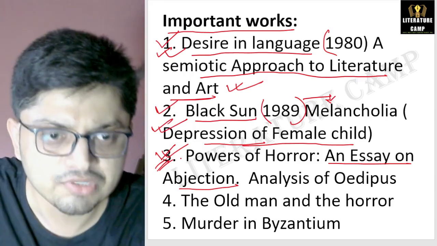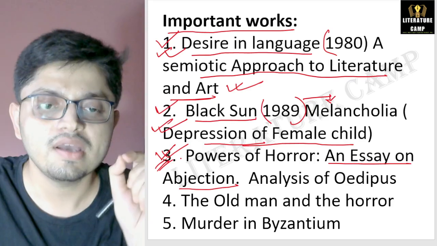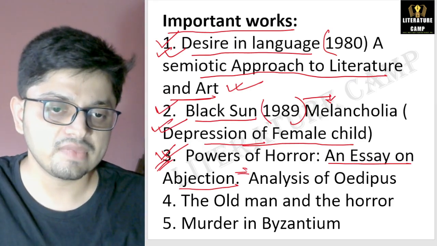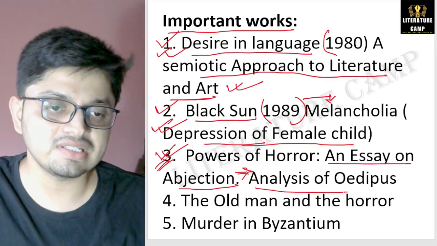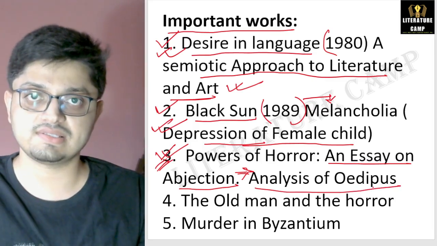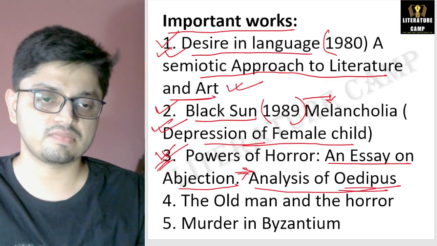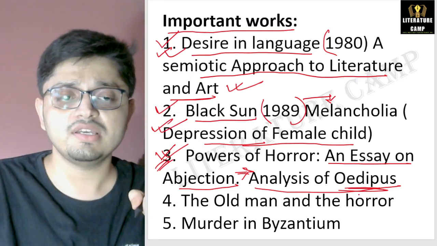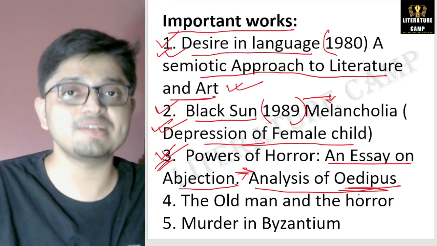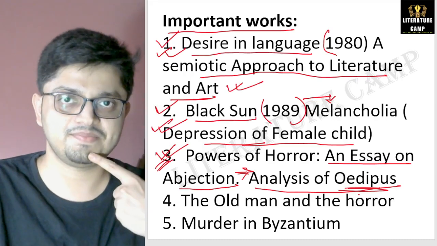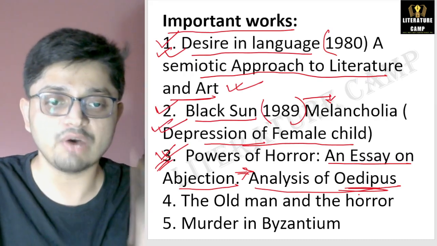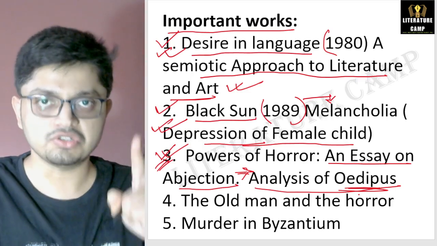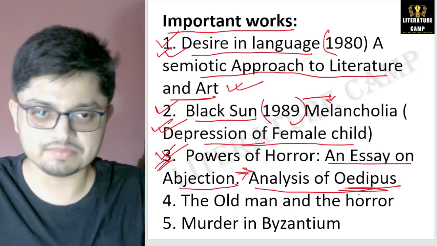What is the subtitle of this work? An Essay on Abjection. This work is basically an analysis of Oedipus. Yes, Oedipus. Please make a note of this. Definitely this question also can be asked: in which work do we get the reference of Oedipus? The answer is Powers of Horror, An Essay on Abjection, written by Julia Kristeva.